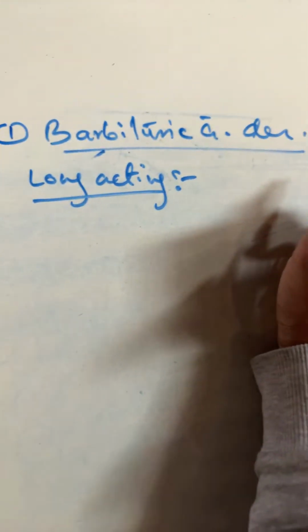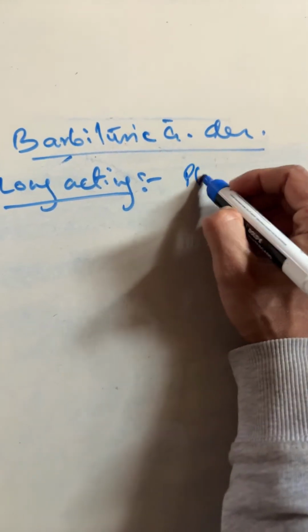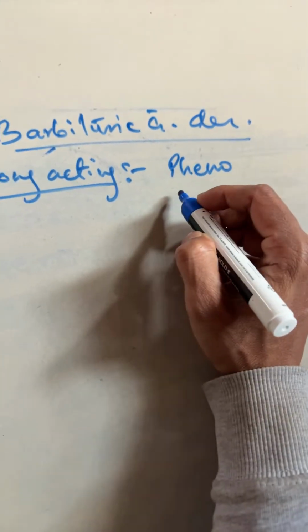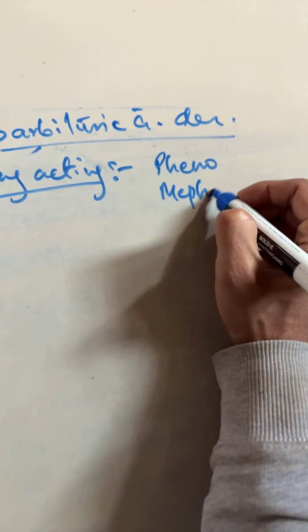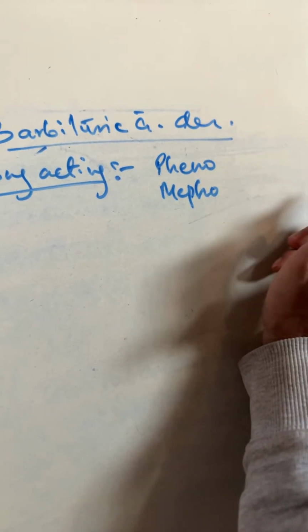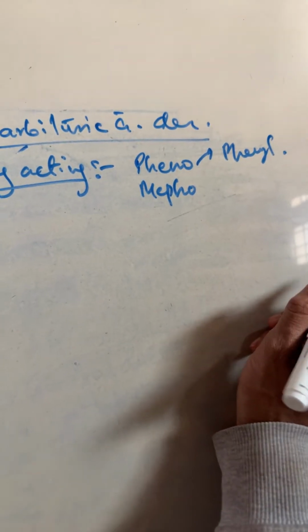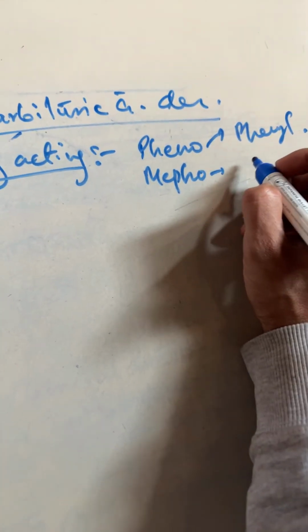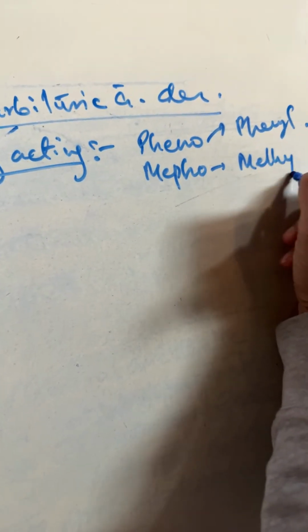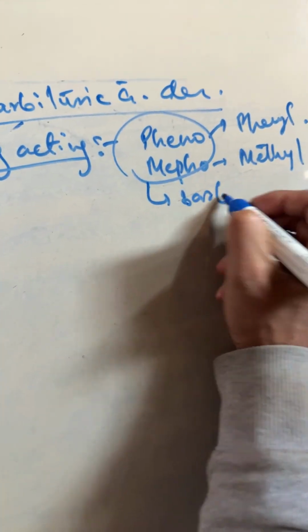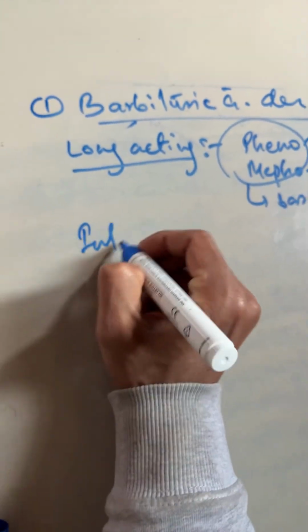In phenobarbital a phenyl group will be there, and I will show you in the structure, and in the case of mephobarbital a methyl group will be there.